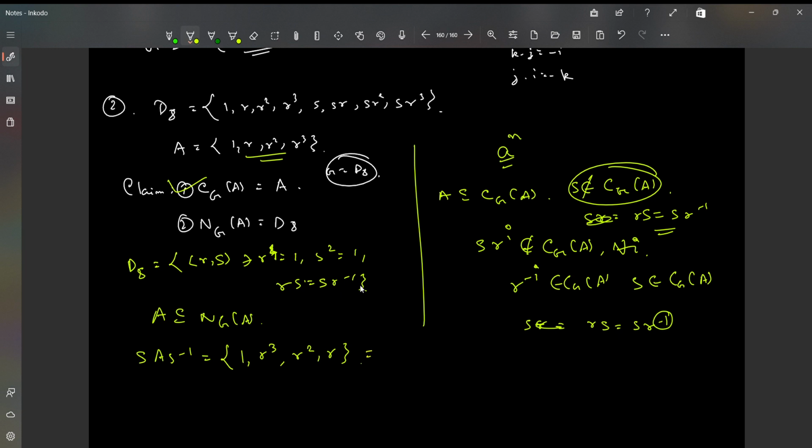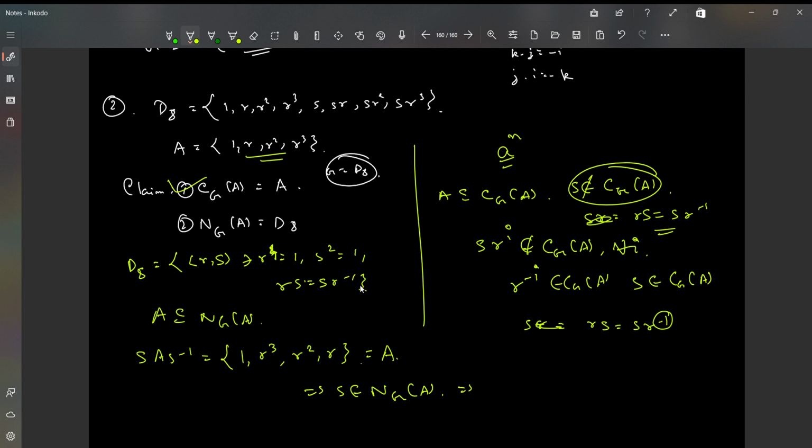But this is precisely A, right? Indeed, this shows that S doesn't commute with elements in A, but the set is the same as A, only its order is changed, nothing else, right? So it's precisely A. So this means S is in the normalizer. Now, if S is in the normalizer, R is indeed in the normalizer because A is contained in the normalizer. So the generators of D8 are already in the normalizer.